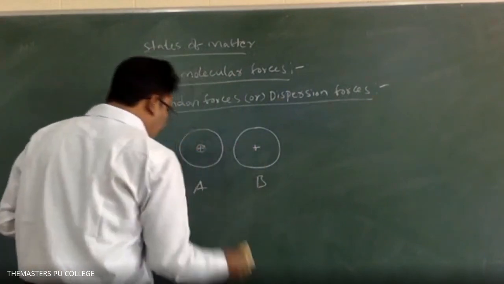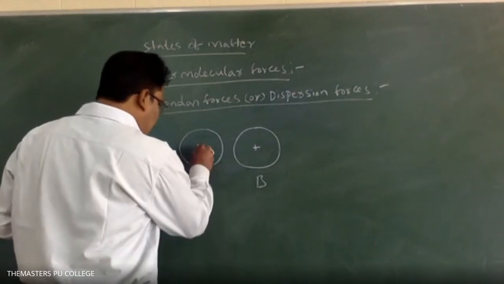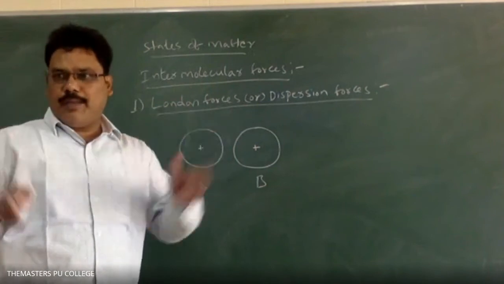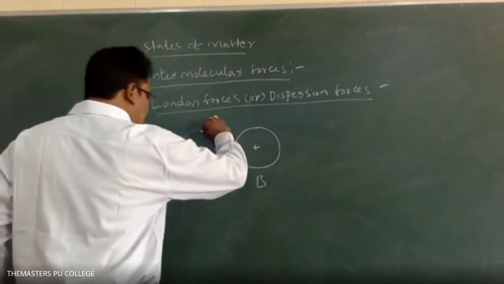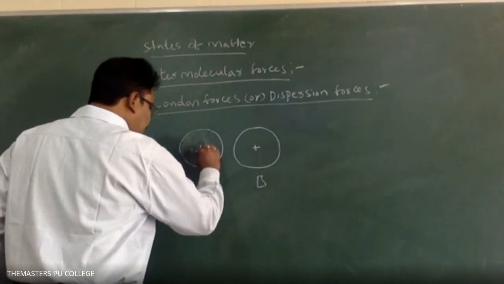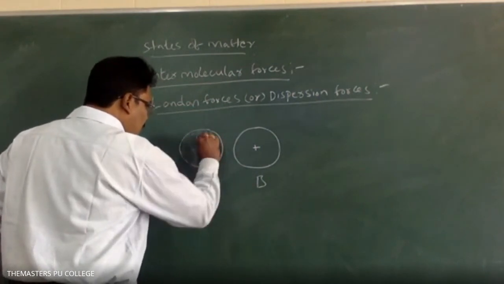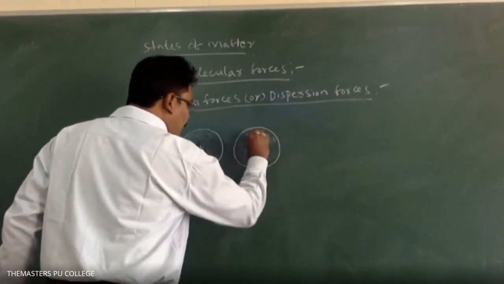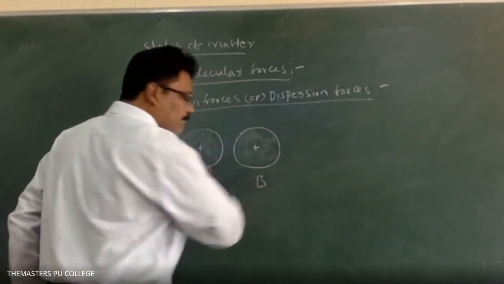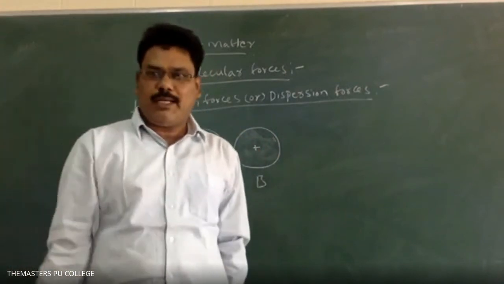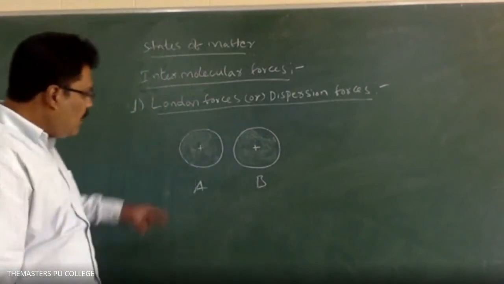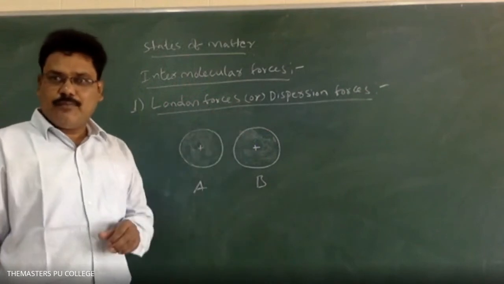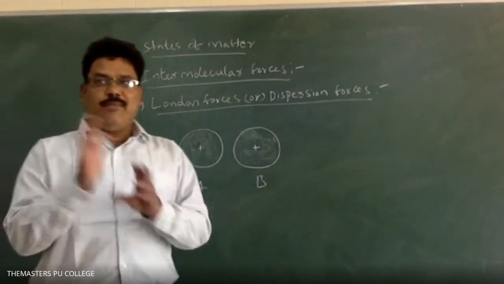Now here the electron cloud is symmetrically present around the nucleus. Symmetrically means uniformly around the nucleus, so it will be present like this. The electron cloud is present like this in all atoms generally. But momentarily, minute to minute, the symmetric nature of the electron cloud around the nucleus will change, and it will become unsymmetrical.